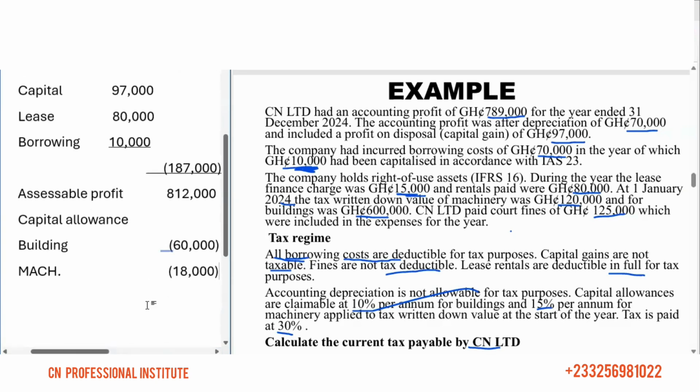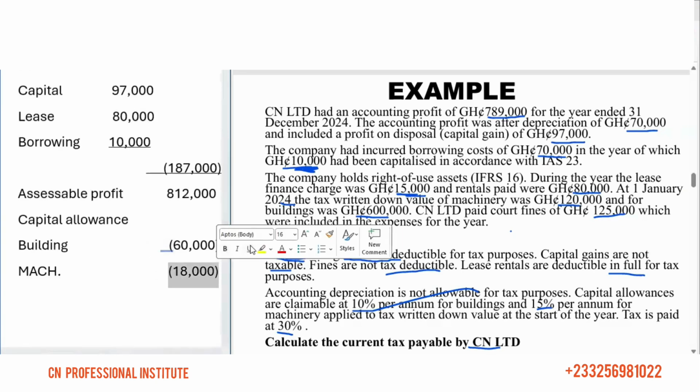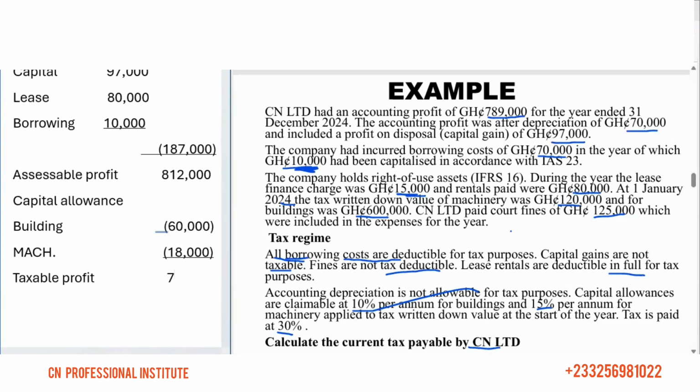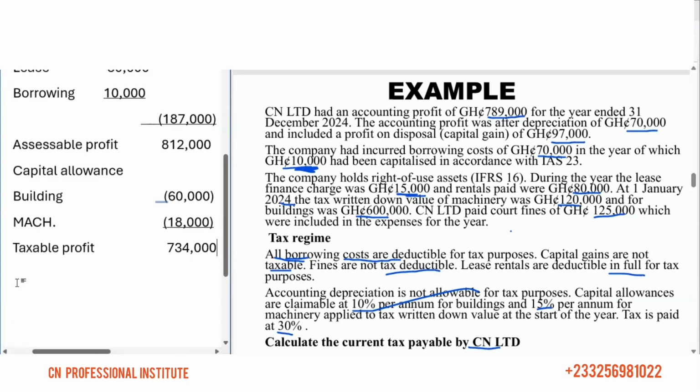So when we deduct this here, we should get 73-something as a taxable profit. So that's the taxable profit from the GRA side. So we have taxable profit of 734,000.